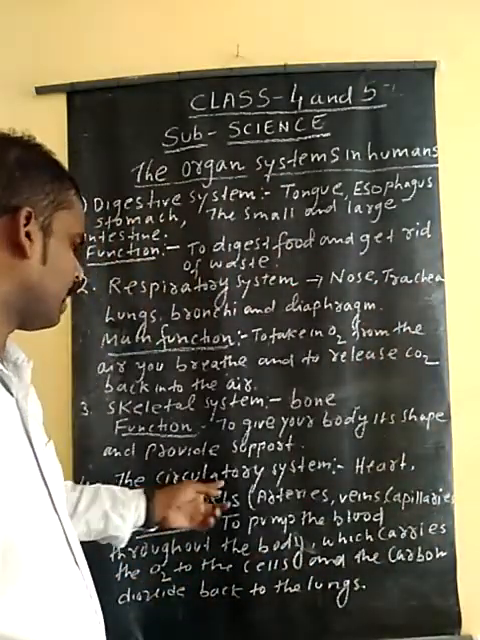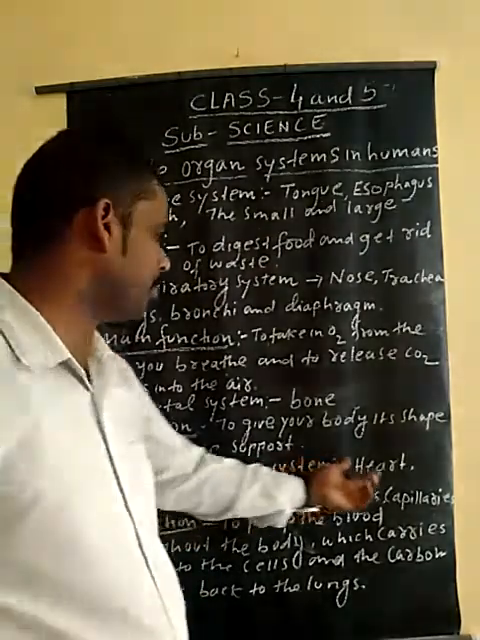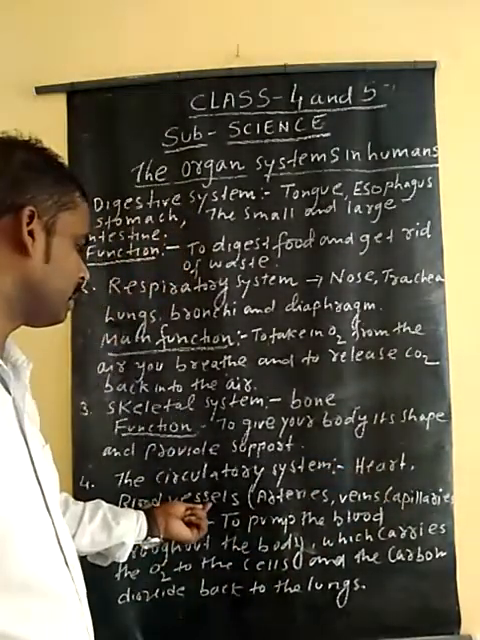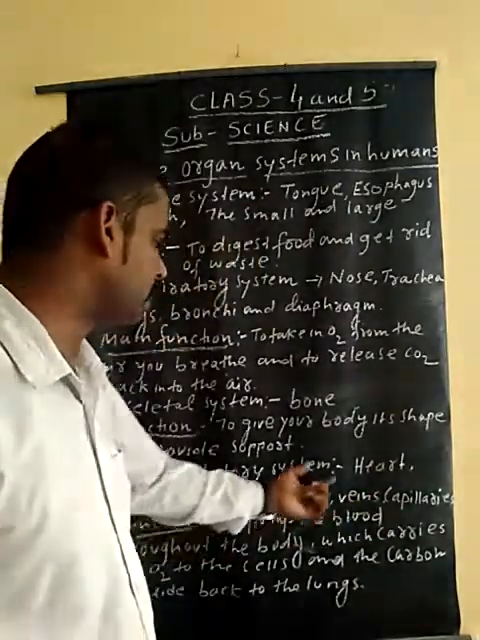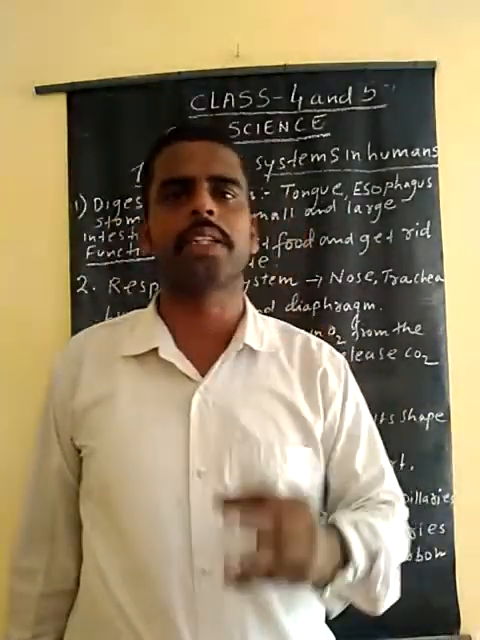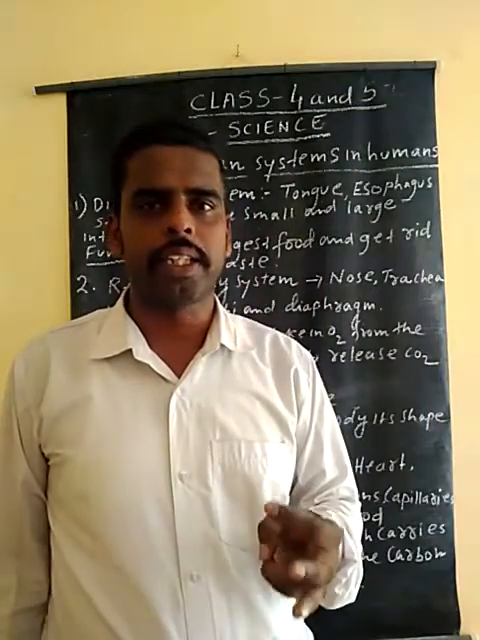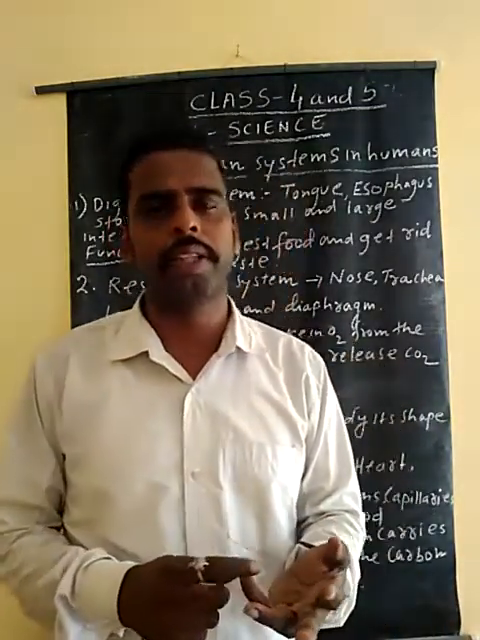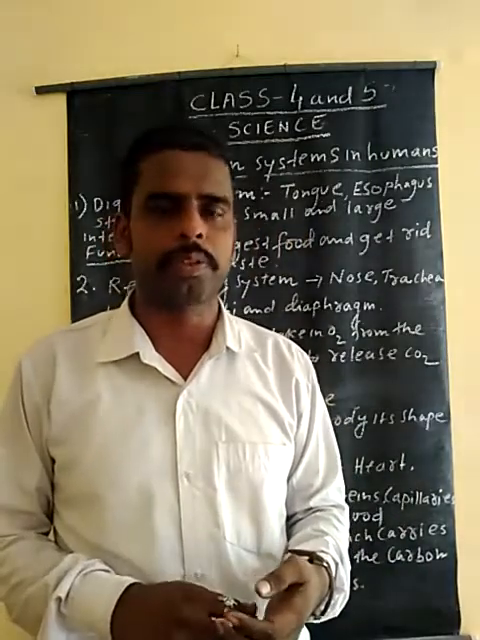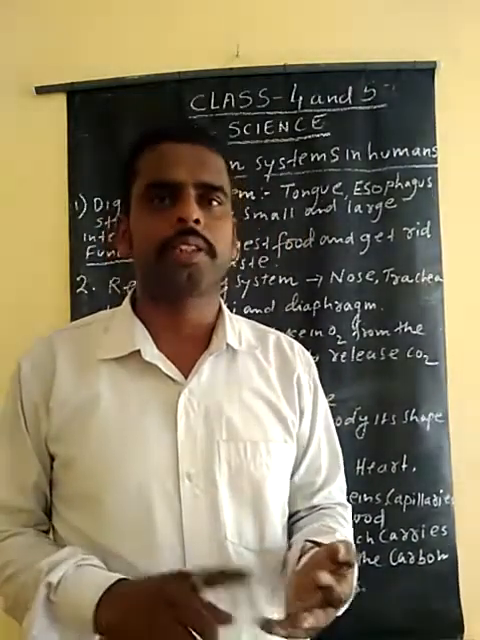And the fourth one is the circulatory system. In the circulatory system, the main organs are the heart and blood vessels. In the blood vessels, there are arteries, veins, and capillaries. This is our blood vessel. You know our body has red blood cells, white blood cells, platelets, and there is also plasma. Red blood cell is made in bone marrow, which helps us survive. Without RBC, we cannot survive.